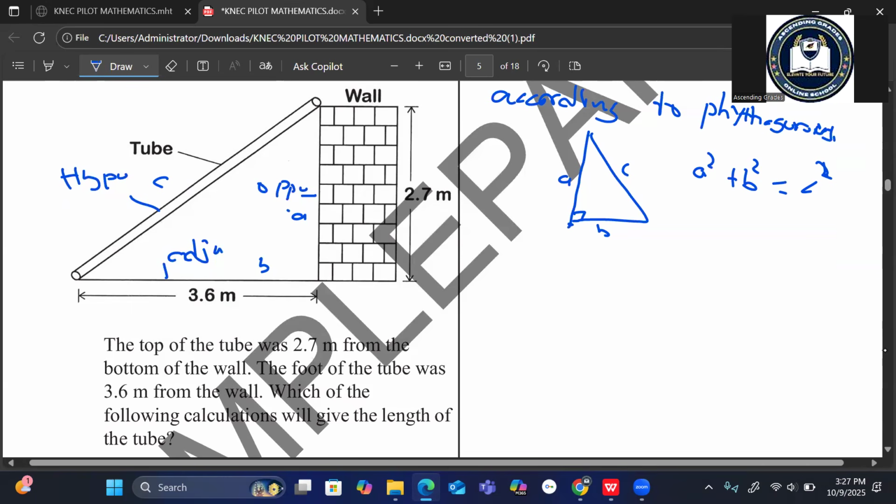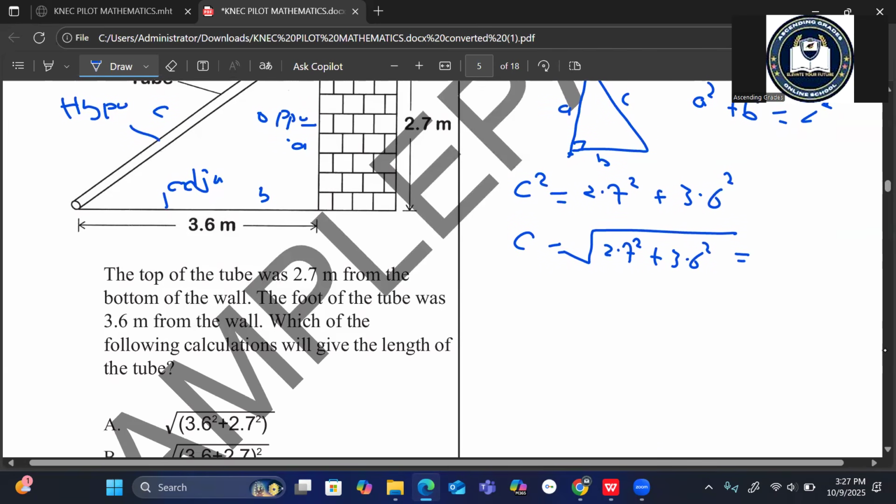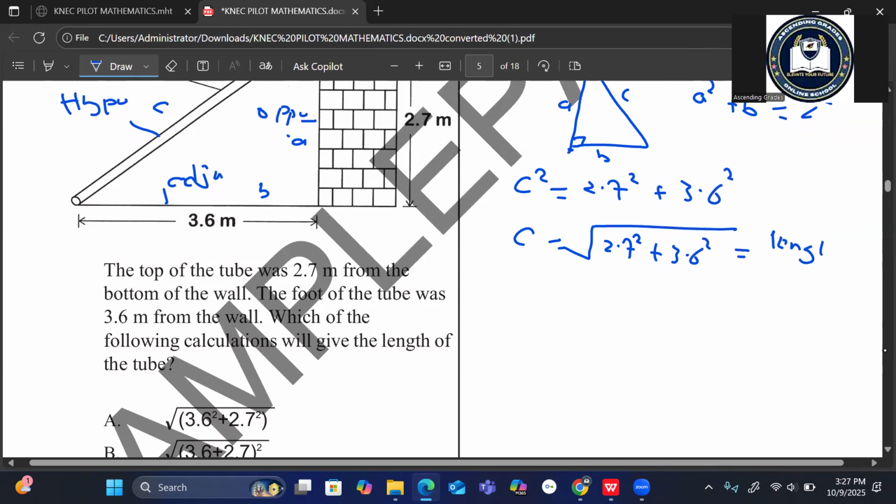So C squared, which is the hypotenuse, the length of the tube, is equal to A squared, which is 2.7 squared, plus B squared, which is 3.6 squared. So to get C, you will have to find the square root of 2.7 squared plus 3.6 squared.